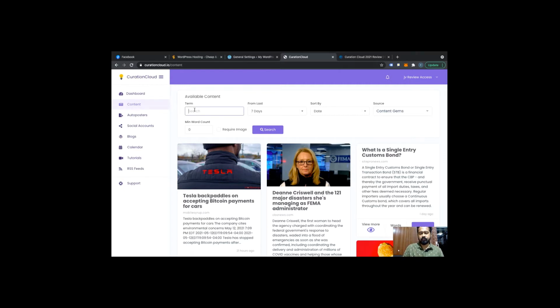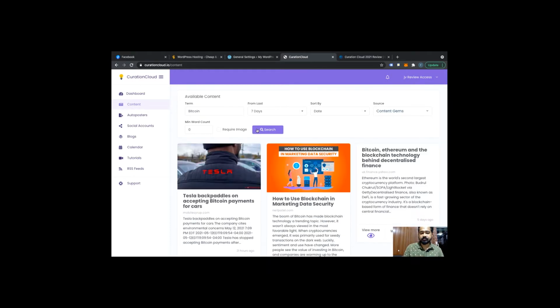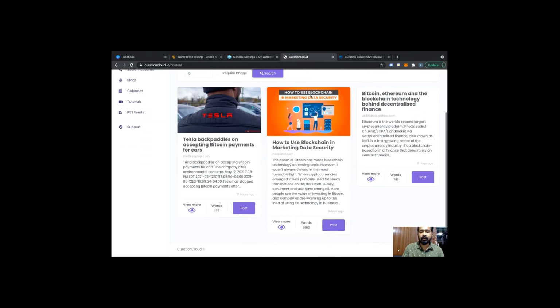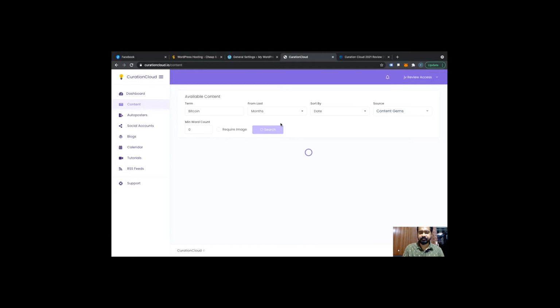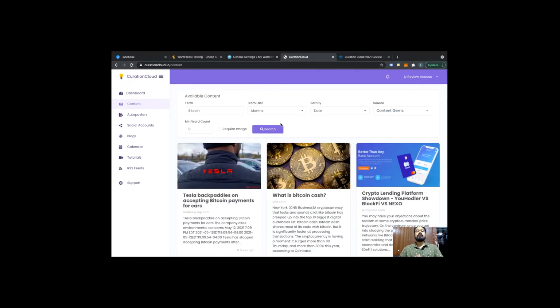For example, if you put in a keyword about Bitcoin, if your website is about Bitcoin or cryptocurrencies, you can find relevant content, and you can go with last month, or it is going to search content from the overall internet which you can repost legally.